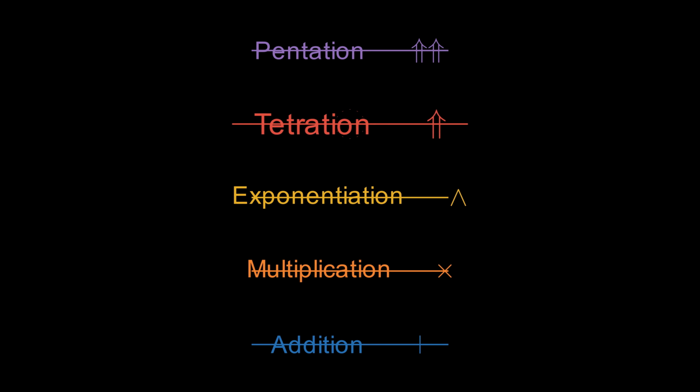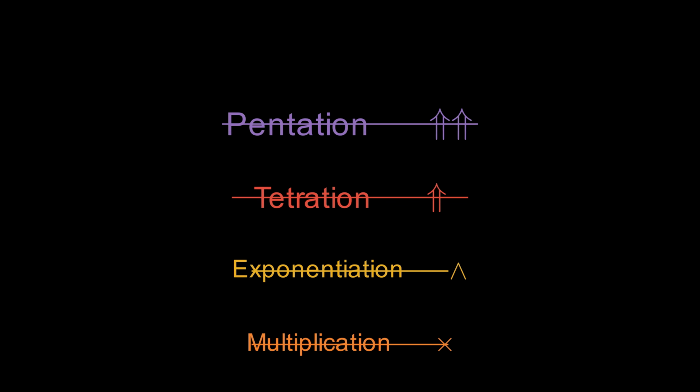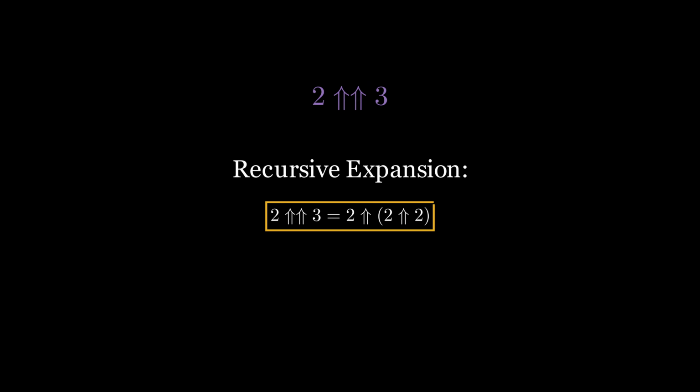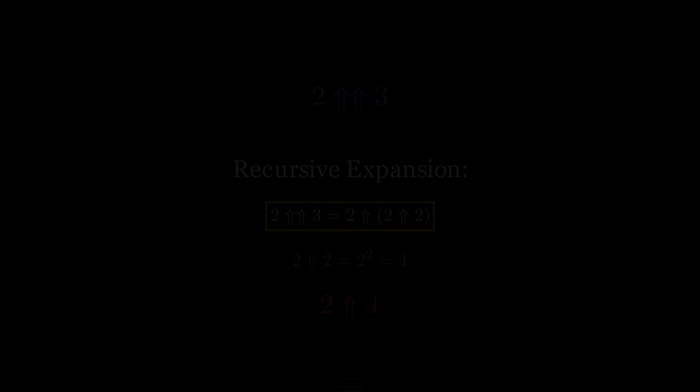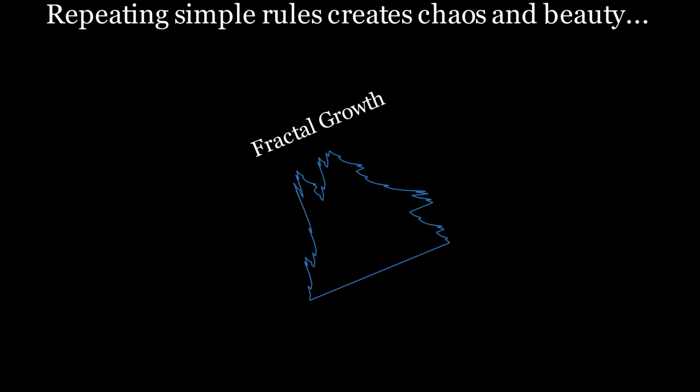But the ladder doesn't stop there. The next rung up is pentation. 2 pentated to 3 is defined as 2 tetrated to the result of 2 tetrated to 2. We know that 2 tetrated to 2 is 4, so 2 pentated to 3 becomes 2 tetrated to 4, which we've already seen is the mind-bendingly large number 65,536.